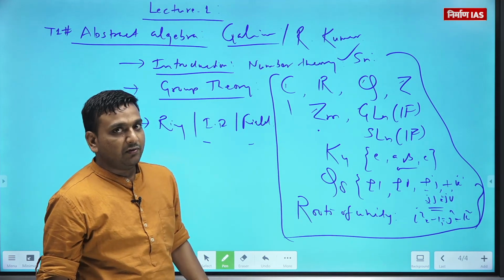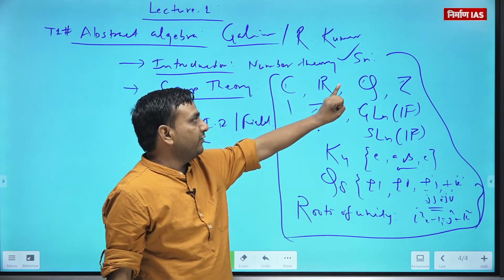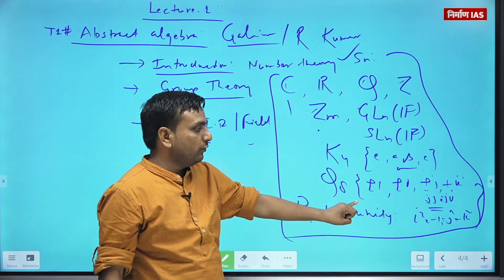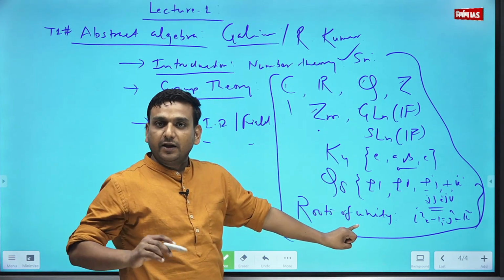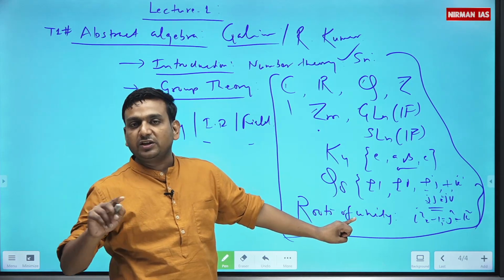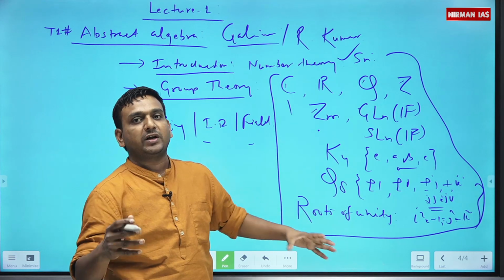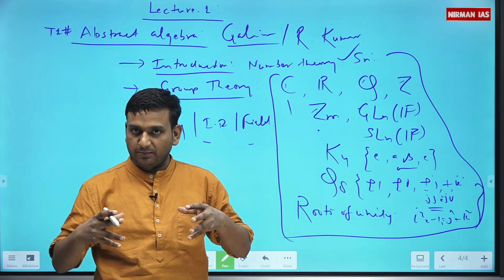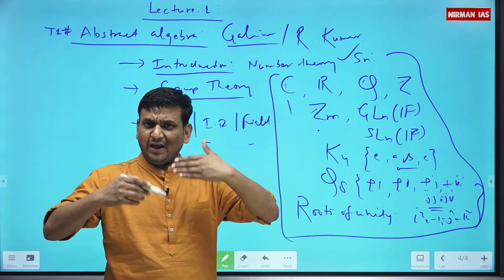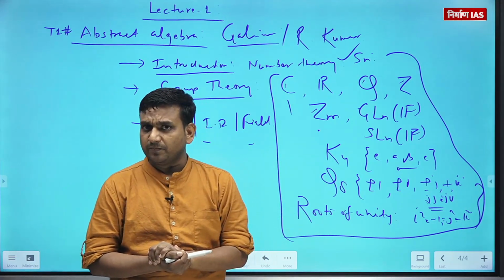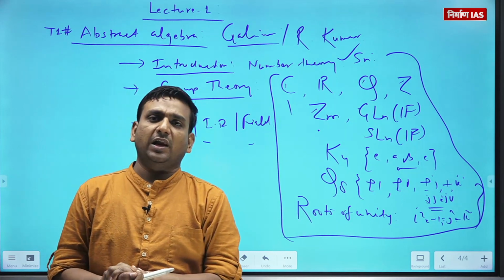So what I will do is I will do all such structures in one go. Repeatedly I will use them with each concept. Let's say you want to find normal subgroups. What is a normal subgroup? We will deal with the theorems part as well, but I will apply those theorems on these structures, on these groups. How is it going to help you guys?